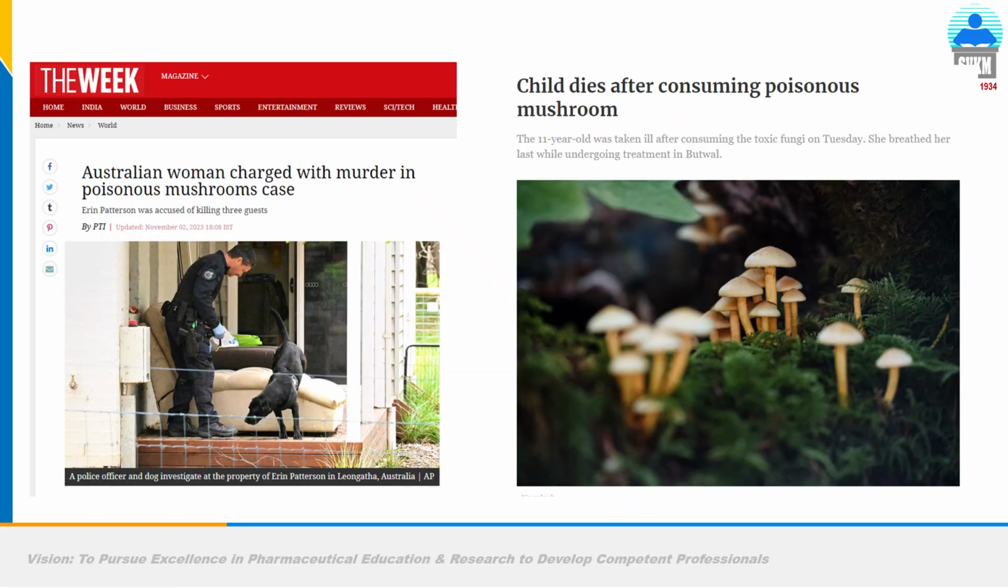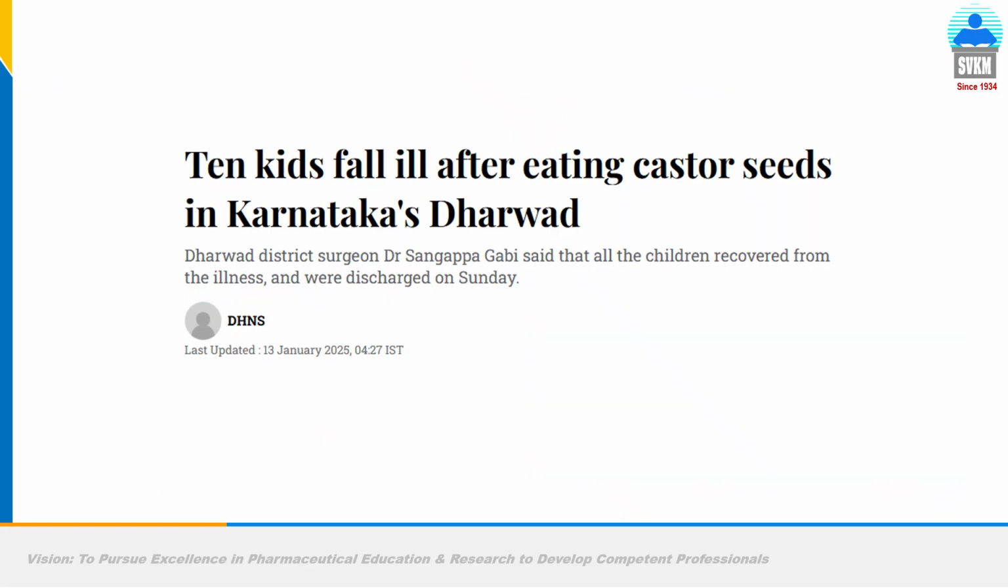We tell that herbals are safe. Yes, herbals or natural medicines or Ayurvedic medicines are safe. They are much safer compared to their allopathic counterpart. But there is an identity crisis. If we don't properly identify the plant material, it can lead to hazards. They can be detrimental for the user. For example, around a year ago, 10 kids fell ill after consuming castor seeds in Karnataka, a province of India. So yes, we should identify the plant properly before consuming the plant or the plant part.